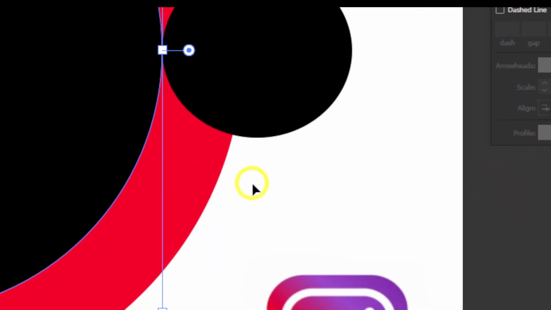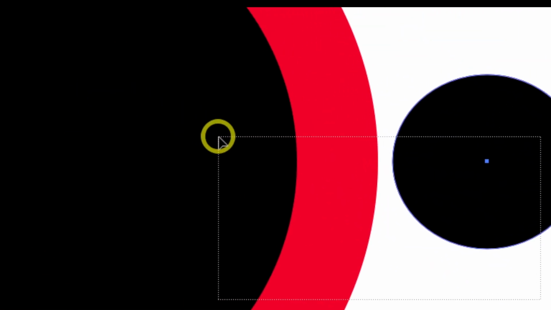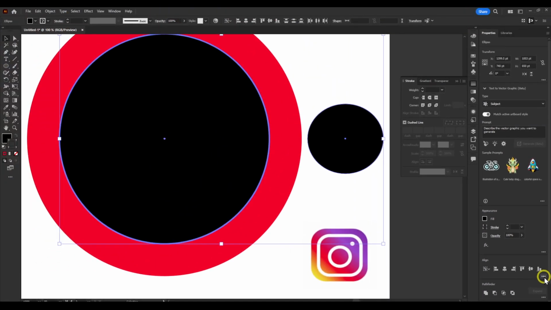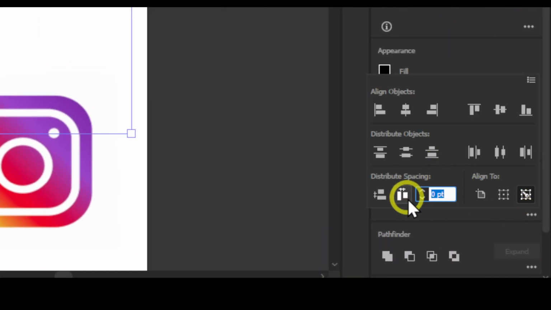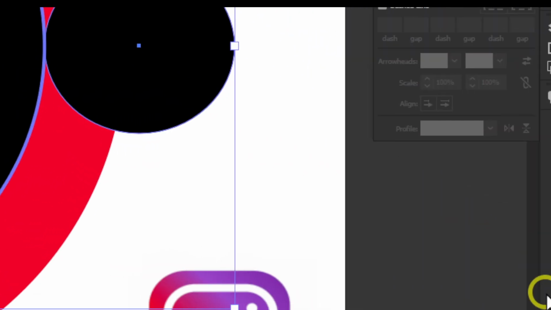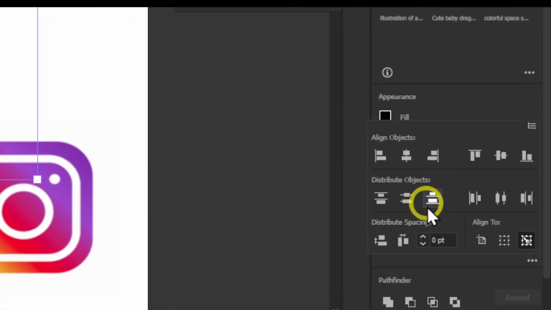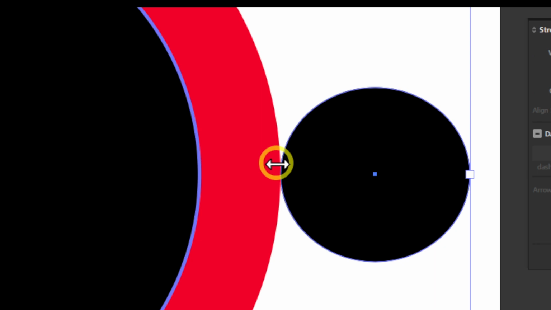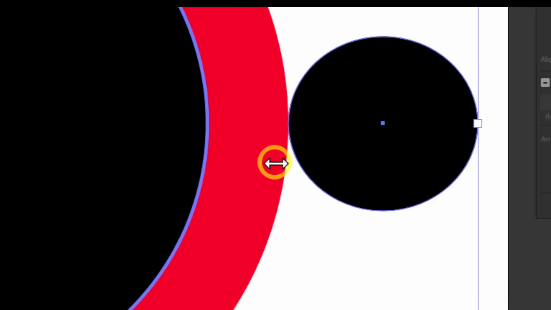Now when you move this, you select, and you go here and select, this is going to align to fill. Now with this enabled, this is going to align to the stroke, right? So that's awesome, and that's really important here.